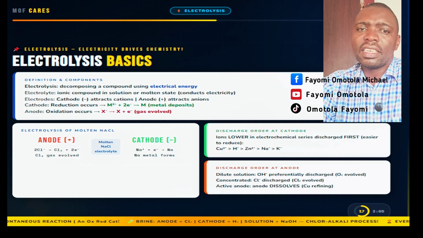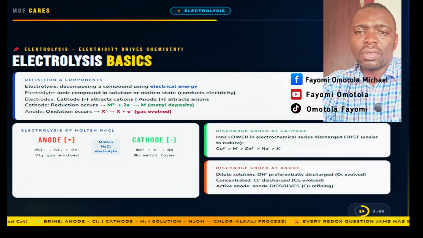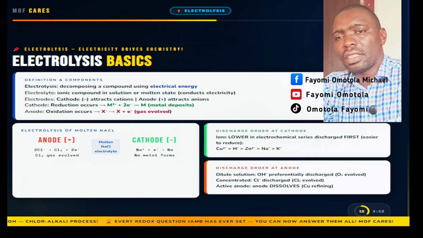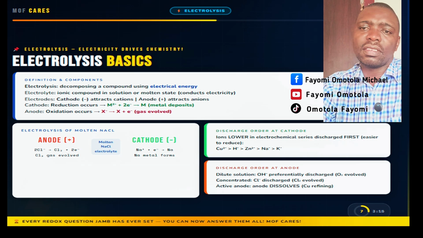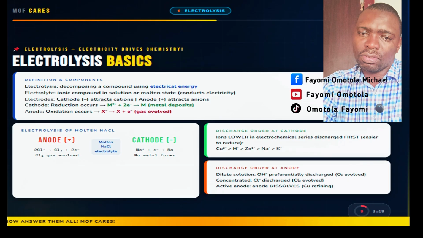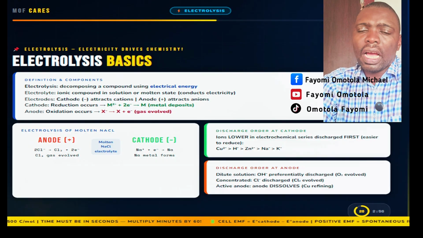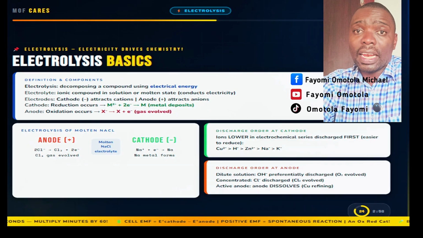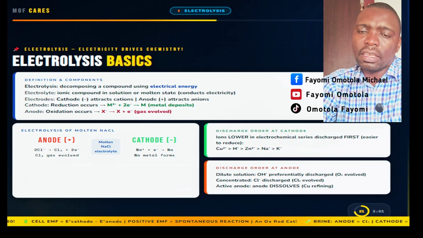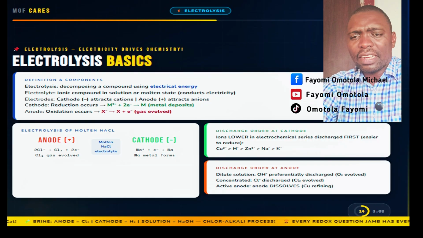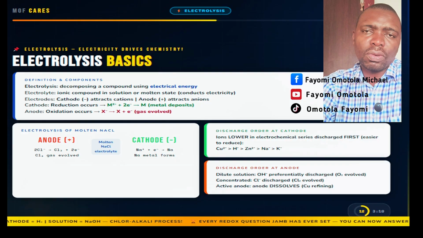An electrolyte is an ionic compound that conducts electricity when molten or dissolved in water. The ions are free to move and carry charge. At the cathode, the negative electrode, cations, positive ions, are attracted and gain electrons. Reduction occurs at the cathode. At the anode, the positive electrode, negative ions, or anions, are attracted and lose electrons. Oxidation occurs there. For molten sodium chloride, at the cathode, sodium ions gain electrons to form sodium metal. At the anode, chloride ions lose electrons to form chlorine gas.